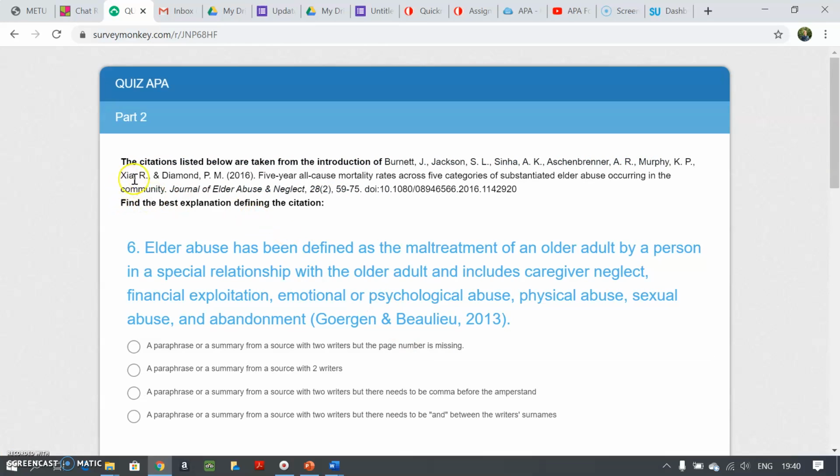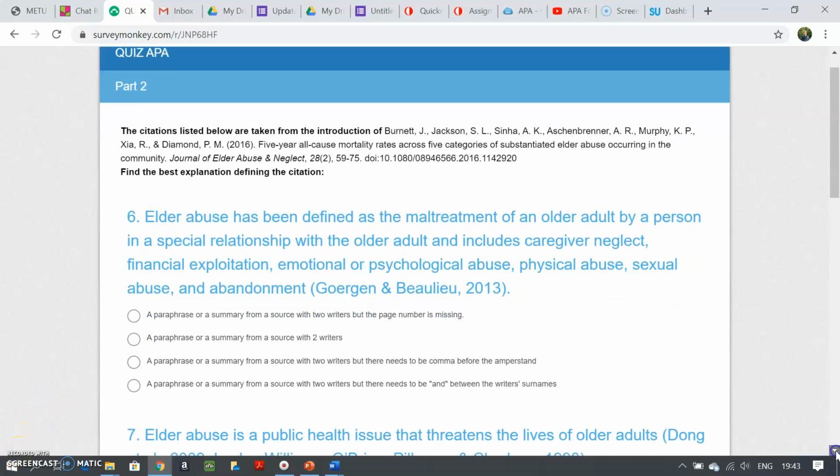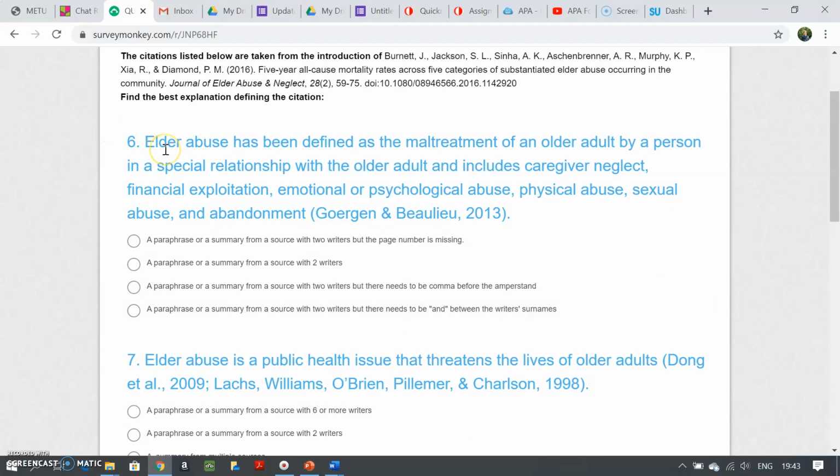Okay, here is part 2. Here we have the citations listed below, taken from the introduction of this source. Okay, the writers, the year, the title of the article, the title of the journal. Okay, and find the best explanation defining the citation. This time we will be looking at the in-text citations and we will find the best explanation defining the citation given. Let's look at this one.